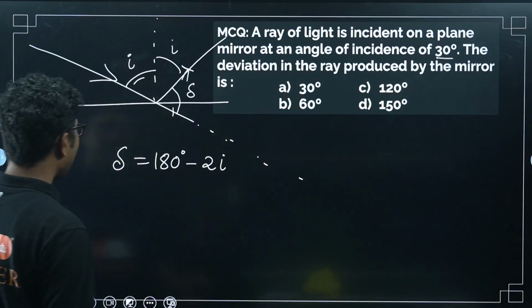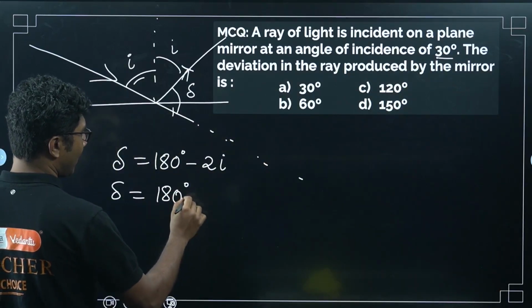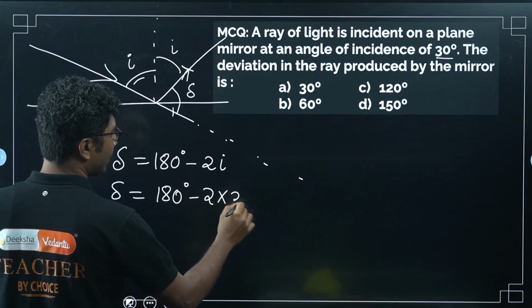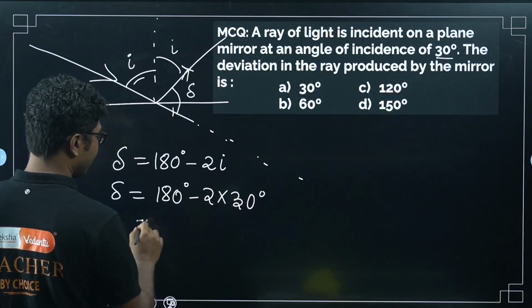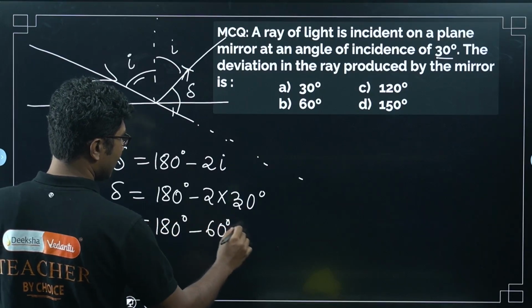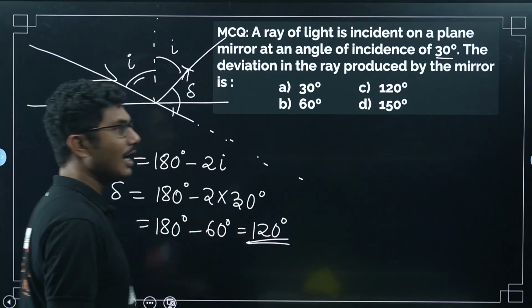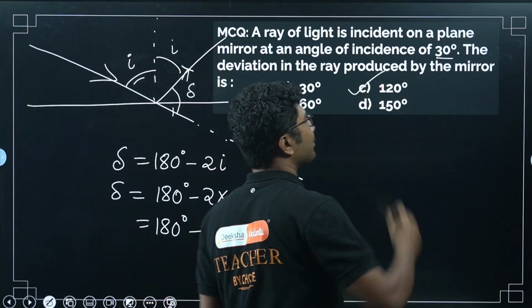So what is the angle of deviation? 180 degrees minus 2 times 30 degrees, right? So it is 180 degrees minus 60 degrees, that is 120 degrees. So 120 degrees is the angle of deviation. So the correct answer is option C.